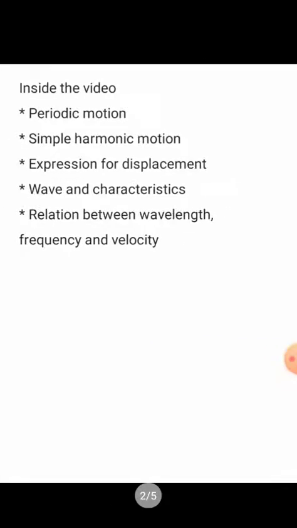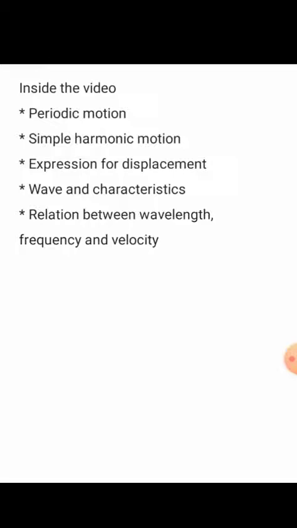So, this class I'll be starting with unit 4, that is wave motion. So inside this video what we will see. Before going to waves and motion of a wave, we'll study first what is a periodic motion, then we'll study a simple harmonic motion, then expression for displacement for a particle executing simple harmonic motion, then we will study wave and its characteristics. So what are the characteristics? We have wavelength, wave frequency, wave period, many such things, and we'll study relation between wavelength, frequency and velocity.